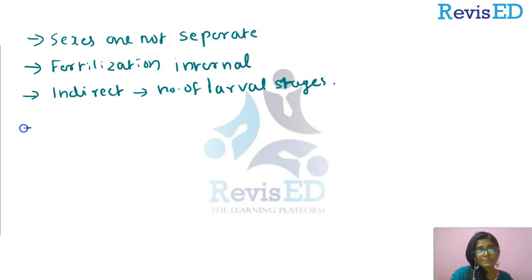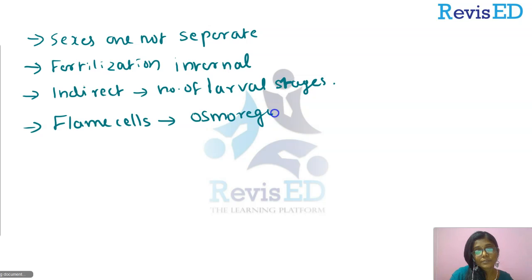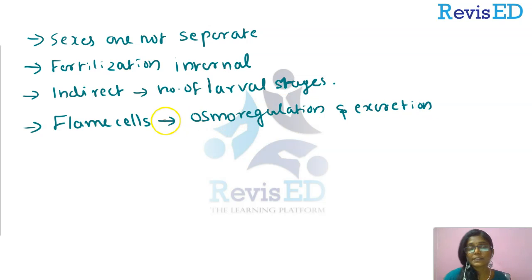Now, there are special cells called flame cells present in them, and they help with osmoregulation and excretion. So, what are the excretory cells present in Platyhelminthes? Yes, they are the flame cells, and they also help in osmoregulation because some of the forms are parasites. They have to adjust to the environment in which they live, right?